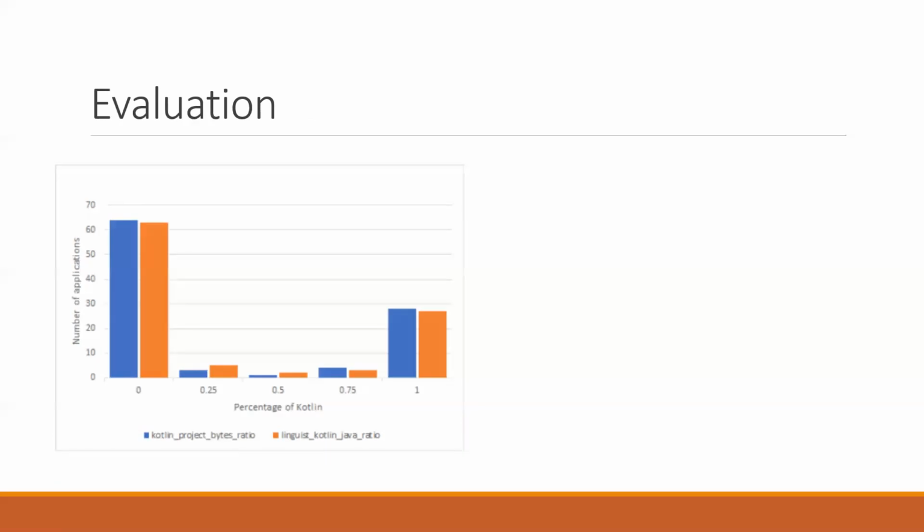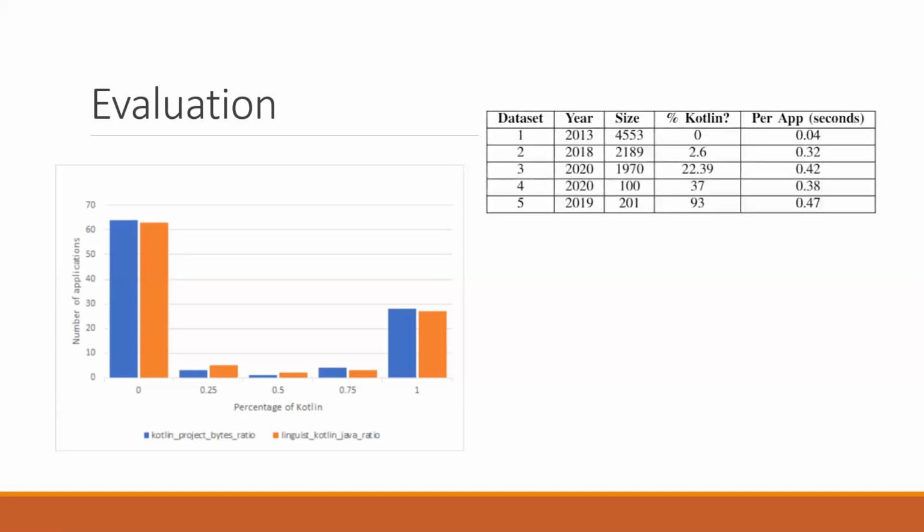Some of the data sets that we collected were hand picked manually, so that we make sure that these applications contain Kotlin based on the provider announcement or websites. And then we also collected data sets from F-Droid. F-Droid contains open source applications. The source code is hosted on GitHub, and GitHub has a tool, the linguist tool, that provides you with percentages of different languages, including Kotlin. So we did a comparison between our output and the GitHub linguist tool.